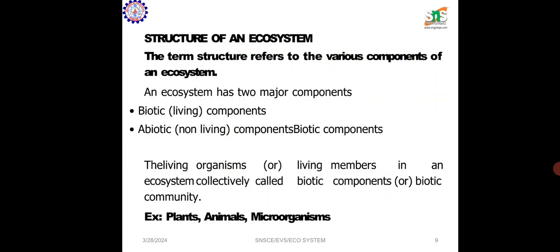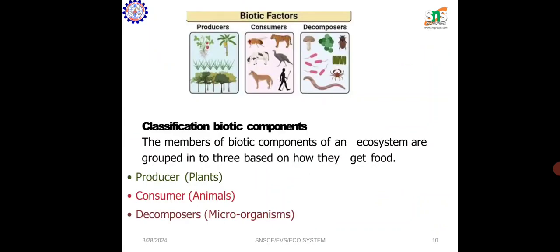The structure of an ecosystem. The term structure refers to the various components of an ecosystem. An ecosystem has two major components: biotic, that is, living components, and abiotic, non-living components. The living organisms in an ecosystem are collectively called biotic components or a biotic community. Examples are plants, animals and microorganisms. The picture shows the biotic factors.